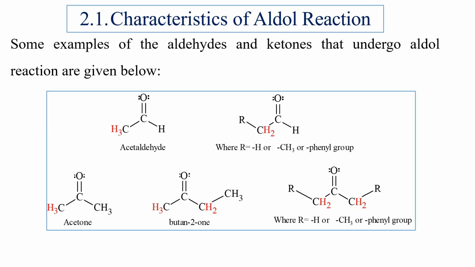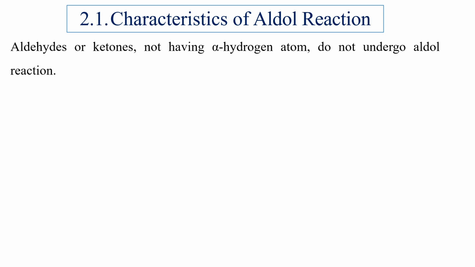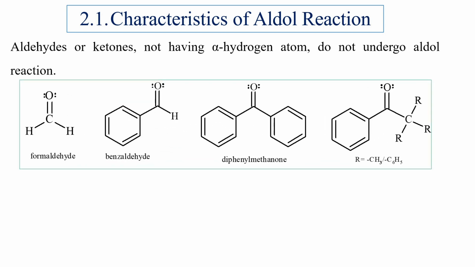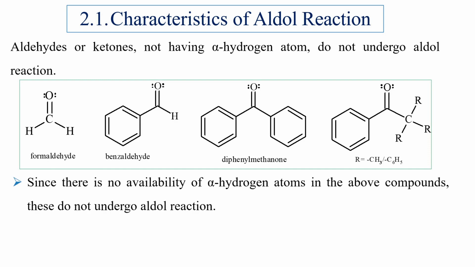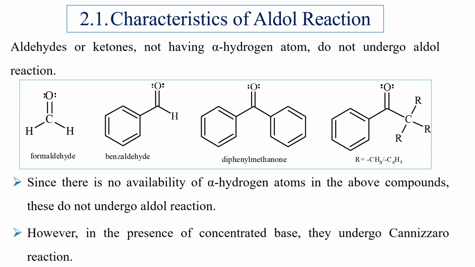Some examples of aldehydes and ketones that undergo Aldol reaction are given below. In all the examples, alpha hydrogens are marked in red color. Aldehydes and ketones that have no alpha hydrogen atom do not undergo Aldol reaction. For example, formaldehyde, benzaldehyde, diphenyl methanone, all these examples do not have alpha hydrogen in them. Since there is no availability of alpha hydrogen atoms in the above compounds, these do not participate in Aldol reaction. However, in the presence of concentrated base, they undergo Cannizzaro reaction.